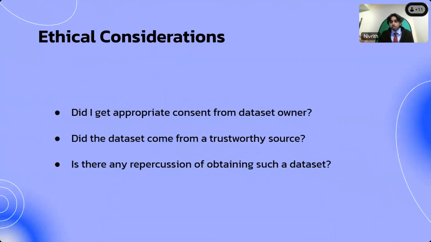So, ethical considerations. Did I get appropriate consent from the dataset owner? Well, the dataset owner is the National Cancer Research Center of Medicine, and they uploaded their dataset onto Kaggle for free. And the link that they provided led to their website. So it's a trustworthy source, and I did get appropriate consent since it's free. So there was no repercussion of obtaining such a dataset.